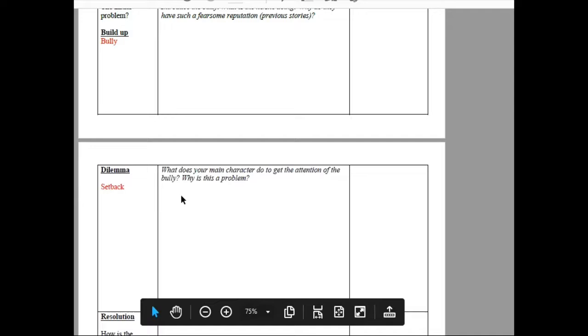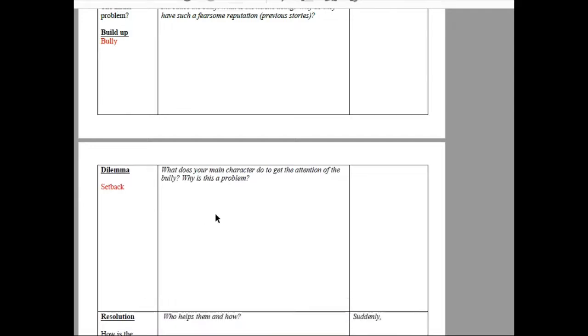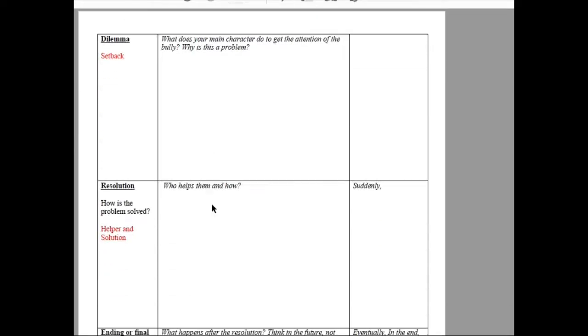And then you come to the dilemma paragraph, that third paragraph. What does your main character do to get the attention of the bully? Why is it a problem? So, for example, Mouse, well, he started to draw arrows, and that got the attention of Marv Hammerman, the bully, and that caused a problem because he used the bully's name in a very inappropriate way, of course.